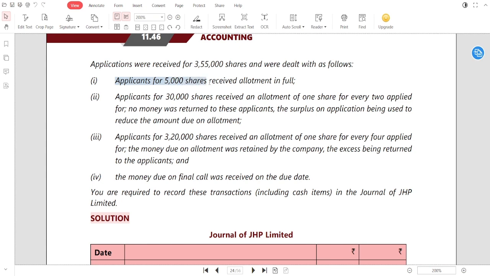Applicants for 5,000 shares received allotment in full. Applicants for 30,000 shares received an allotment of 1 share for every 2 shares applied for, and no money was returned to these applicants; the surplus on application was used to reduce the amount due on allotment. Applicants for 3,20,000 shares received an allotment of 1 share for every 4 shares applied for. The money due on allotment was retained by the company and the excess returned to the applicants, and the money due on final call was received on the due date by the shareholders.